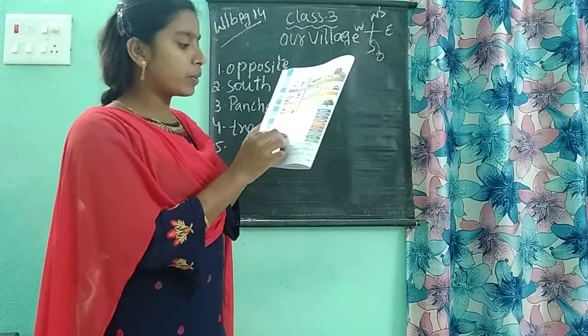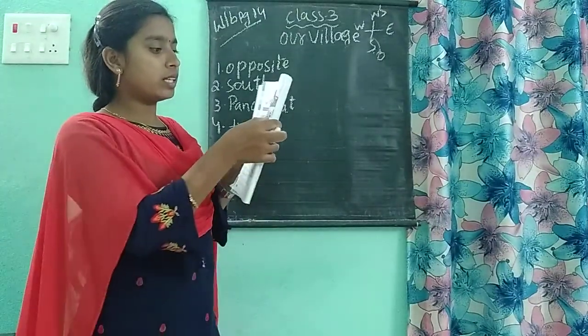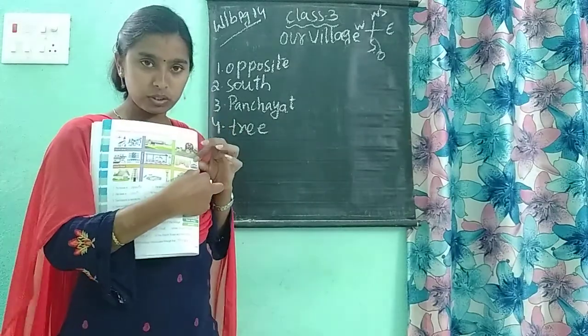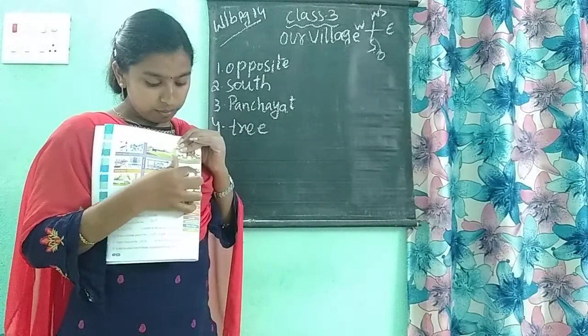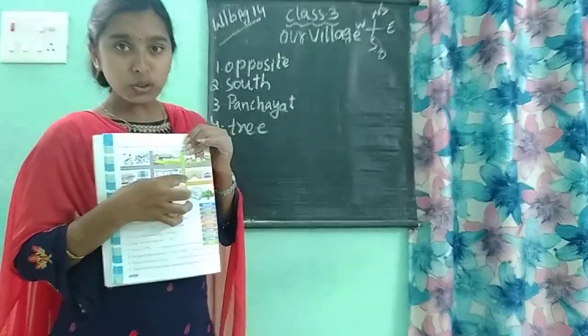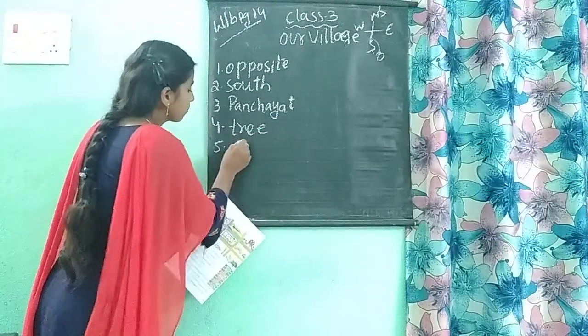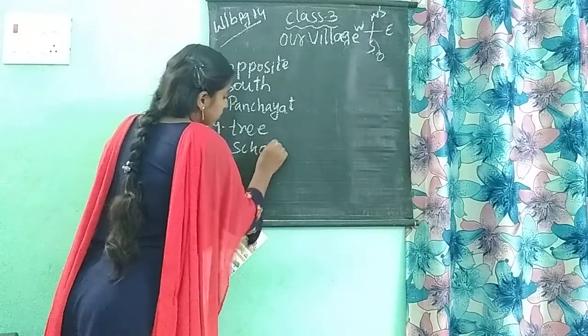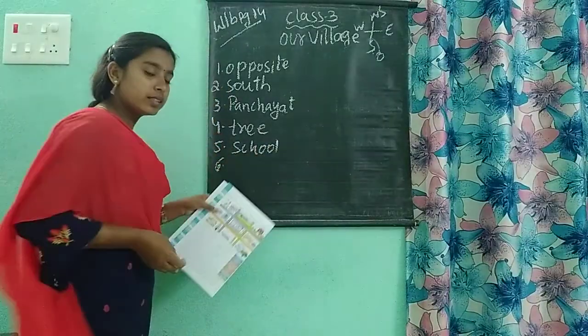Next, fifth one. There is a mosque beside the dash. See here, masjid is there, mosque. So, beside this mosque, what are we having here? We are having a school. So the answer is a school.